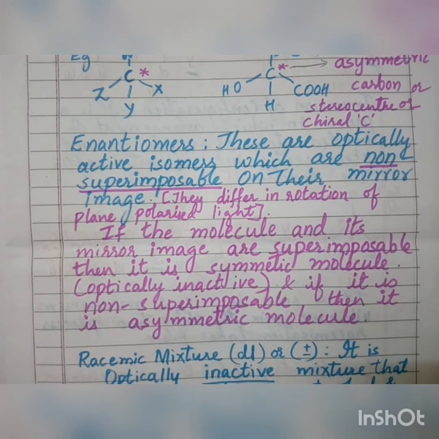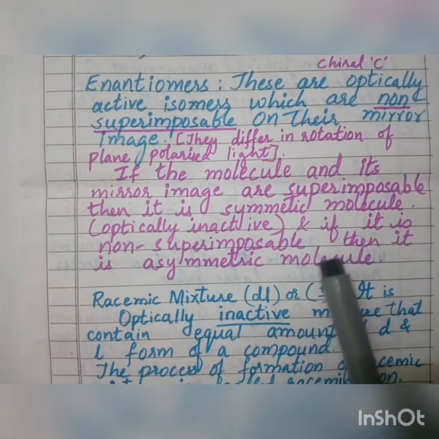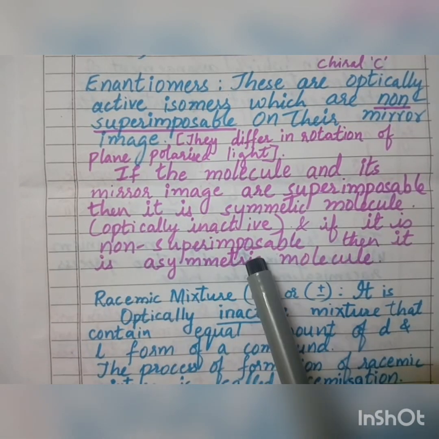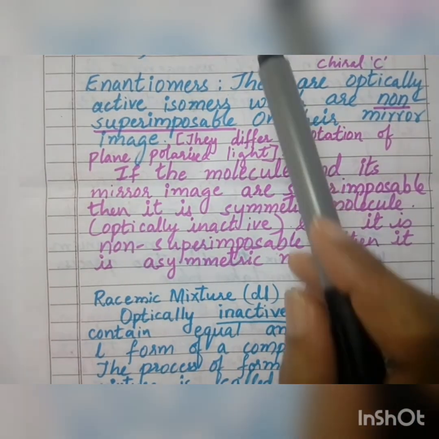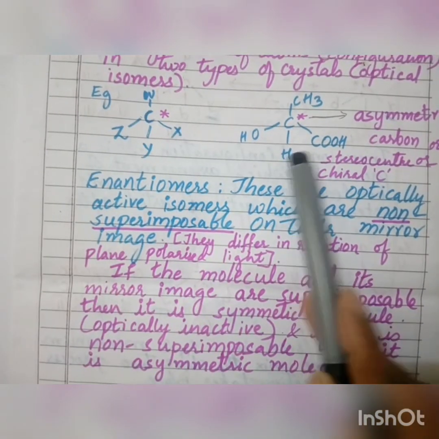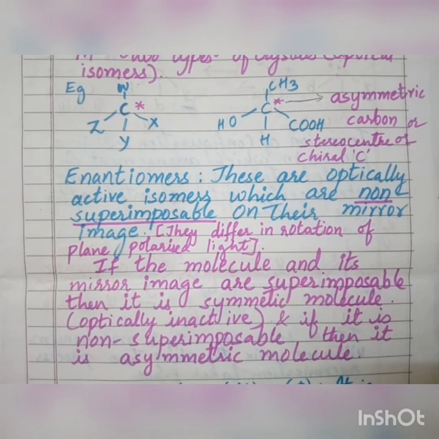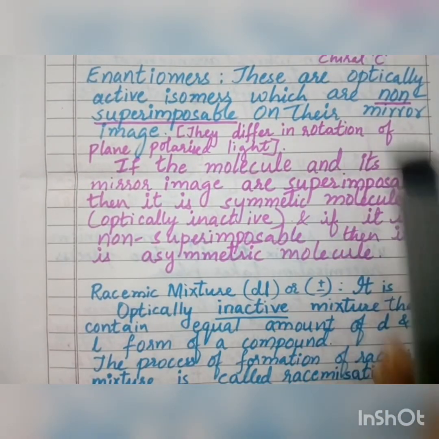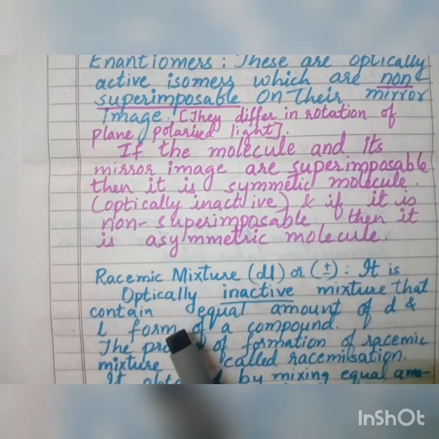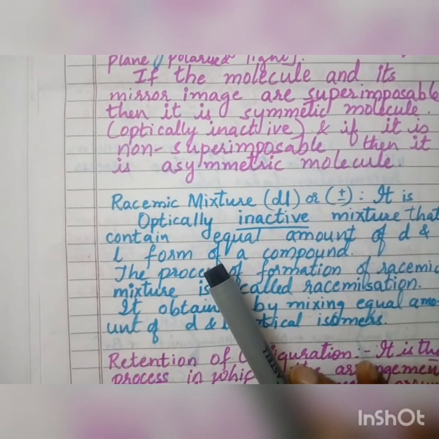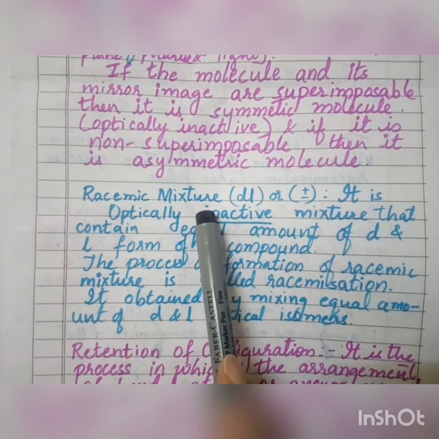The object and its mirror image are superimposable, so it is optically inactive. And if it is non-superimposable, then it is called what? An asymmetric molecule. Like in this example, this is an asymmetric molecule because all these atoms or groups are different, and its mirror image is non-superimposable. So it is asymmetric.